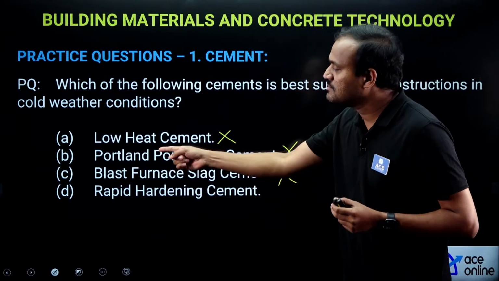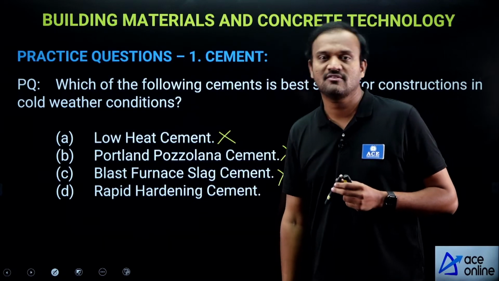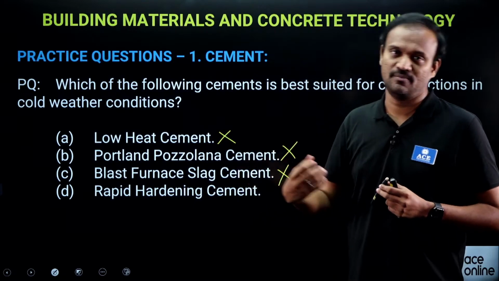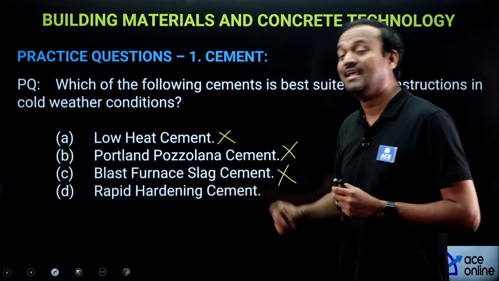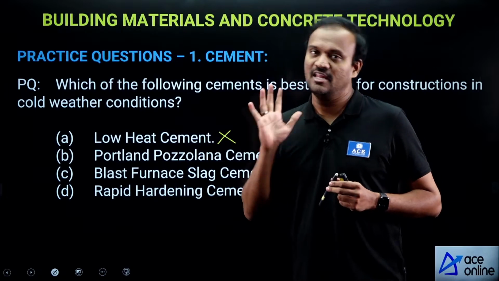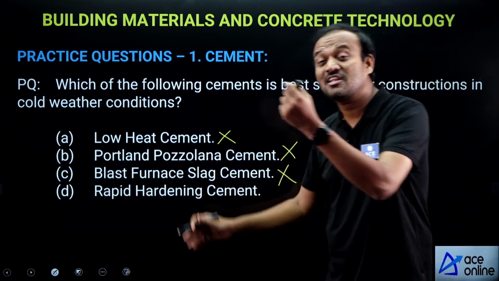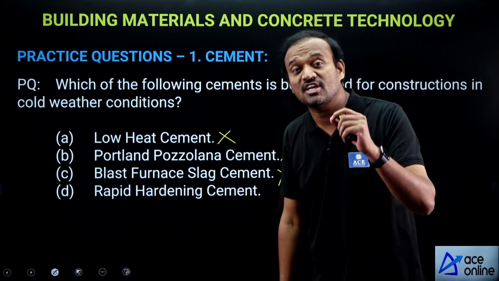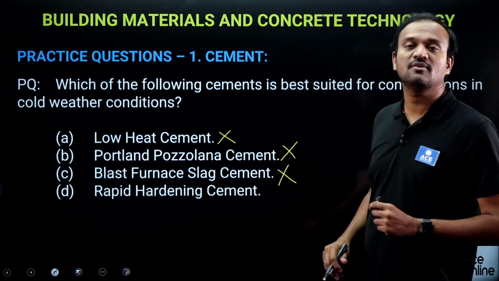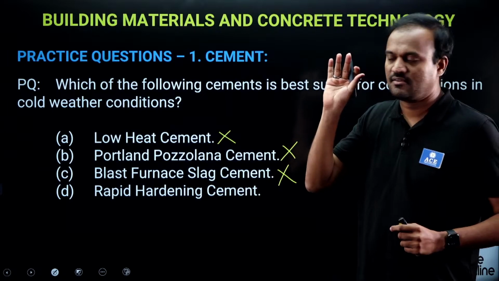It behaves similar to Portland Pozzolana cement because of the pozzolanic action. Blast furnace slag is also a pozzolana material. So both have similar properties. So initial strength is less and heat of hydration is less. So not suitable for cold weather conditions.